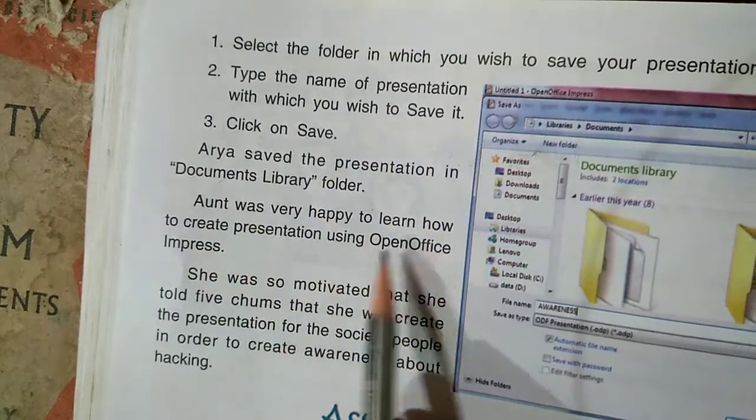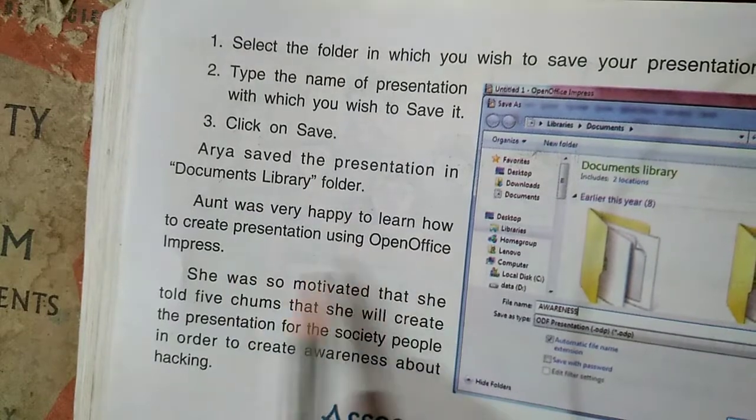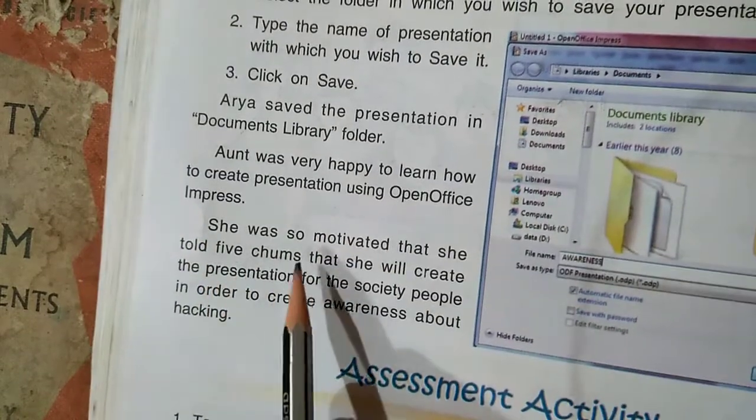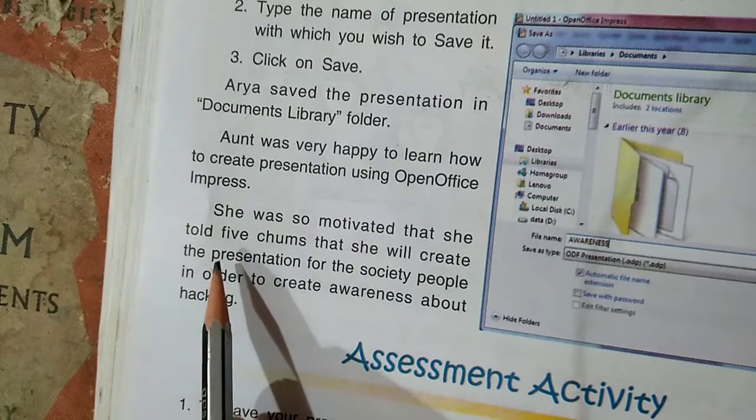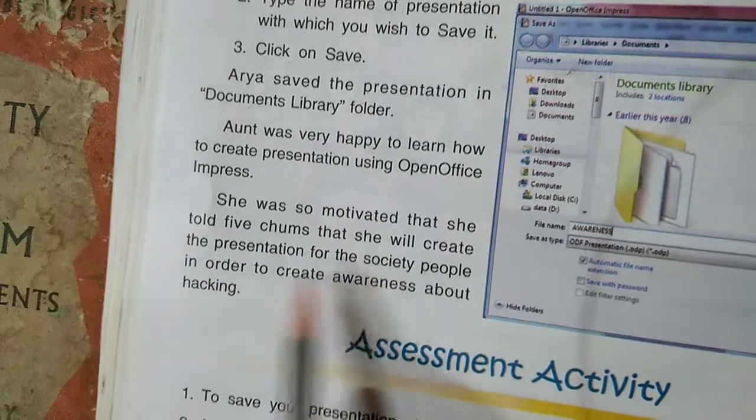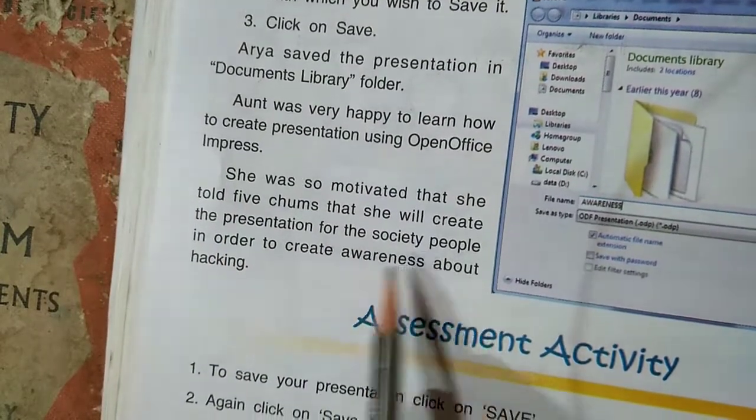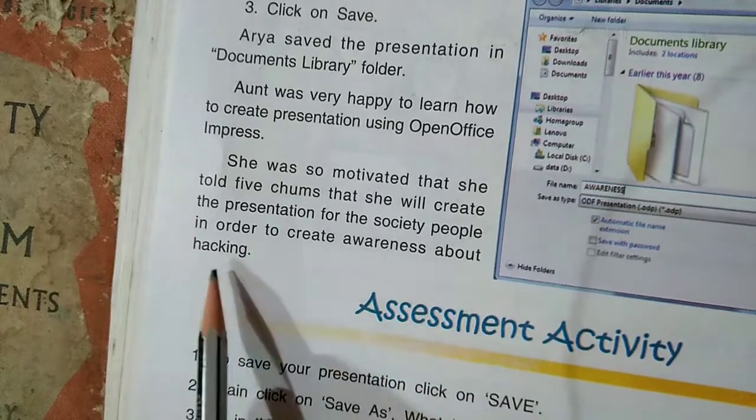Aunt was very happy to learn how to create a presentation using OpenOffice Impress. She was so motivated that she said she will create a presentation for the society people in order to create awareness about hacking.